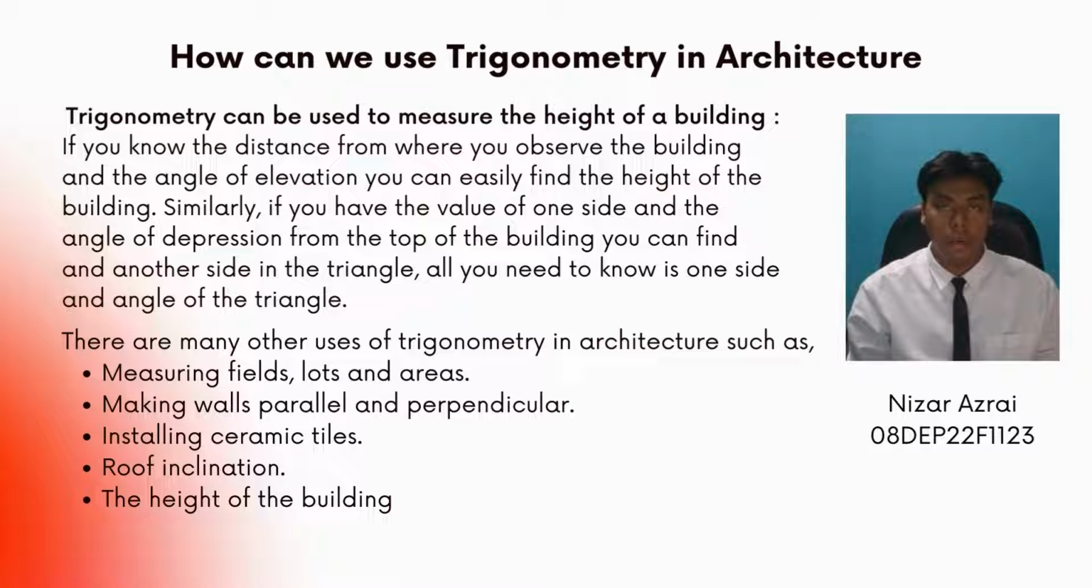Similarly, if you have the value of one side and the angle of depression from the top of the building, you can find another side in the triangle. All you need to know is one side and an angle of the triangle. And then there are many other uses of trigonometry in architecture, such as measuring field lots and areas, making wall parallel and perpendicular, installing ceramic tile, roof inclination, the height of the building.